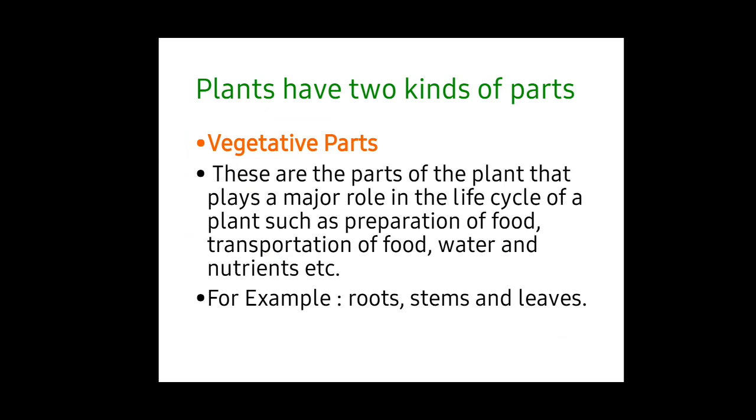Before we see about the reproduction in plants, we need to know which parts take part. So we are going to see now the two kinds of parts. First, vegetative parts. These are the parts of the plant that play a major role in the life cycle of a plant, such as preparation of food, transportation of food, water and nutrients. For example, roots, stems and leaves. These are known as vegetative parts.